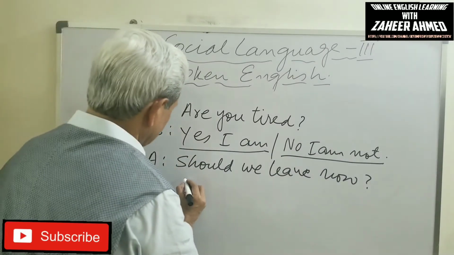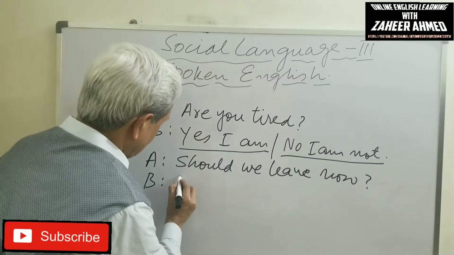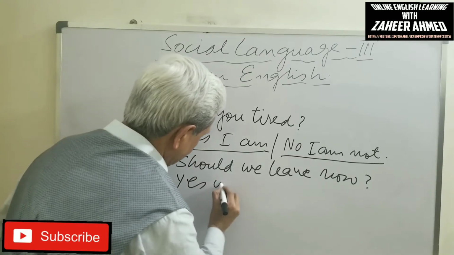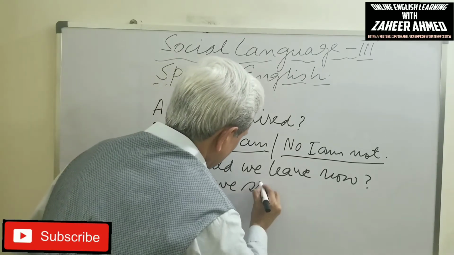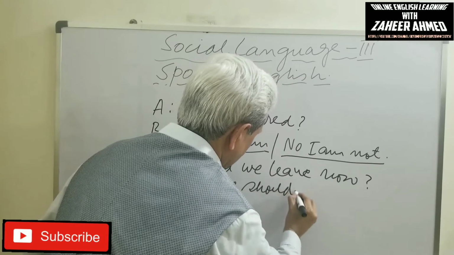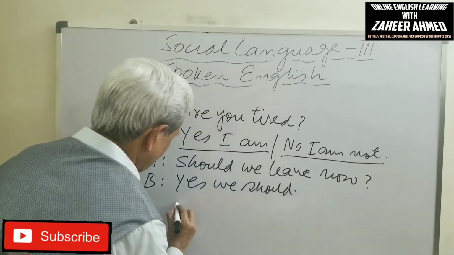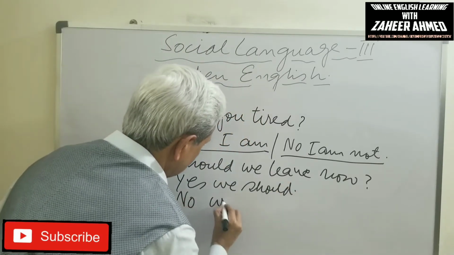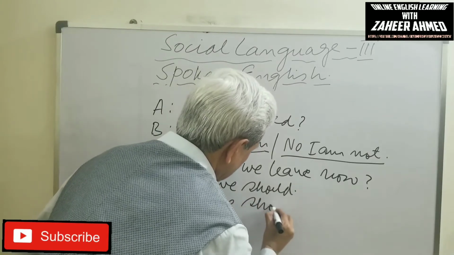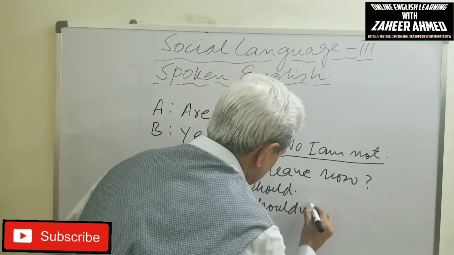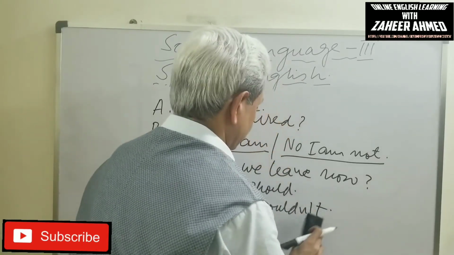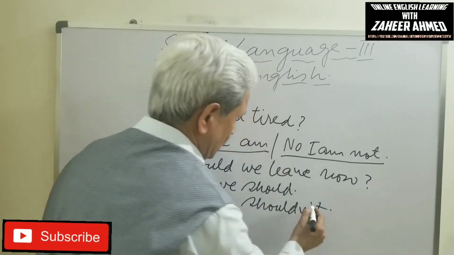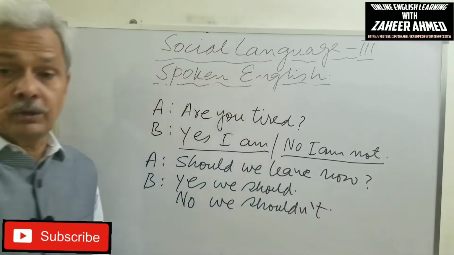Right? Should we leave now? The short answer is yes, we should. No, we shouldn't.